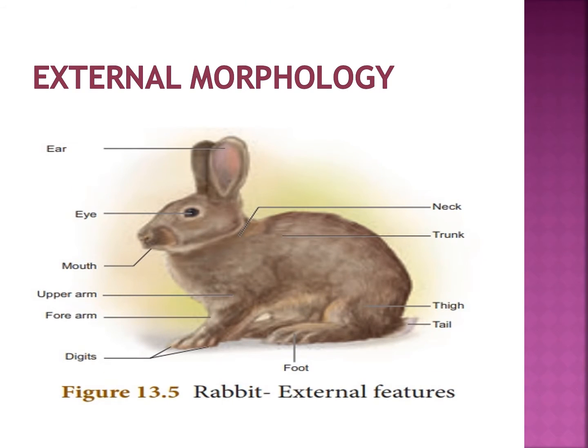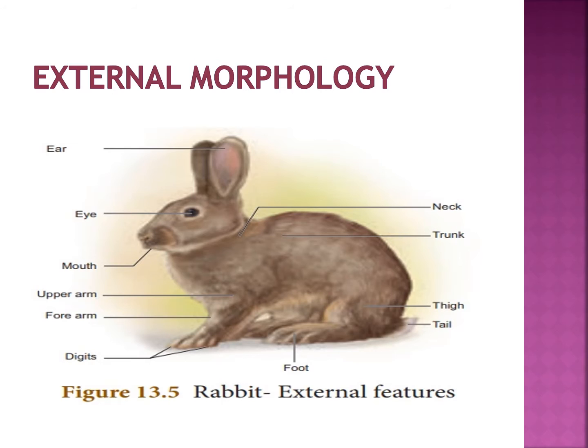We will see about the external morphology of rabbit. Everybody see the picture of rabbit. The rabbit everybody saw already. See the picture now. The rabbit ear is very long. See, eyes are there. Mouth, upper arm, forearm, digits, foot, tail, thigh, trunk, neck. The parts are given in the picture.